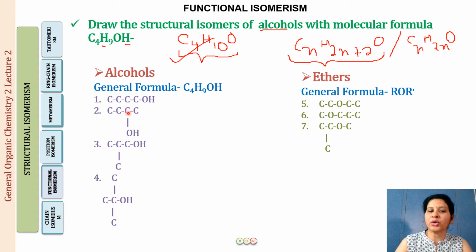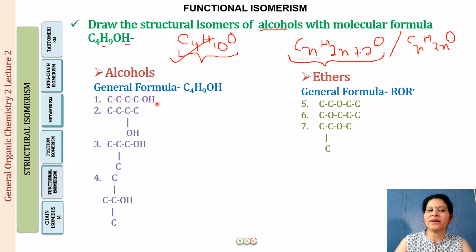If you look at 2 and 3, this is a 4 carbon chain, this is a 3 carbon chain. So these two are going to be chain isomers. Similarly, 1 and 3 will be chain isomers. 1 and 4 will be chain isomers. 3 and 4, they will be what? They will be position isomers, right? So this is for alcohols that you already know. You can understand this. Now the next question is, what are 1 and 5?